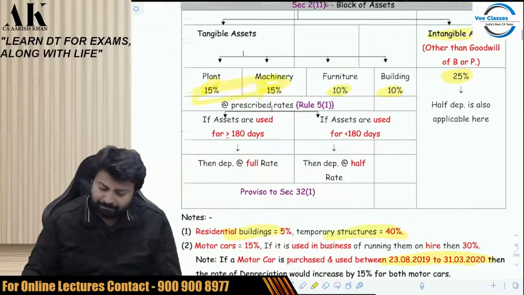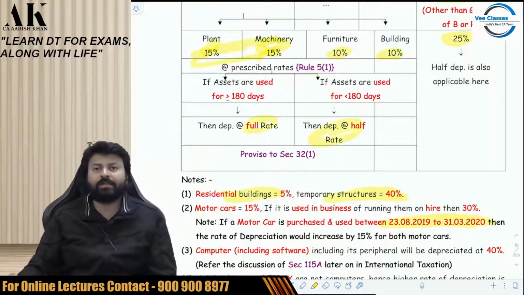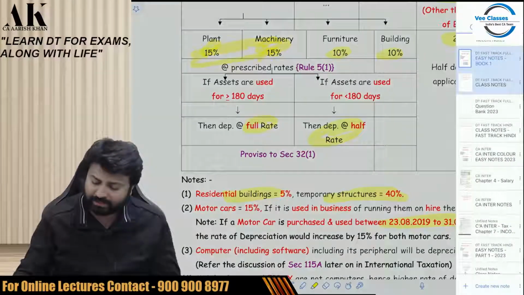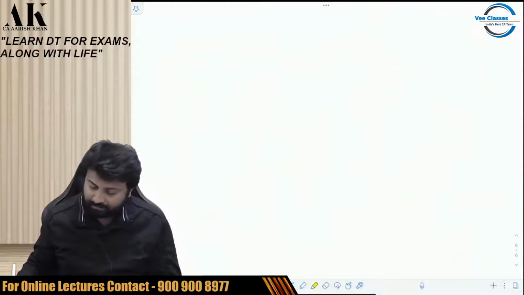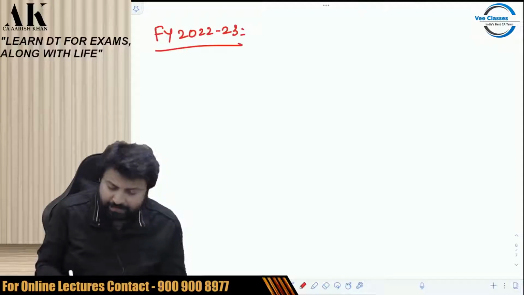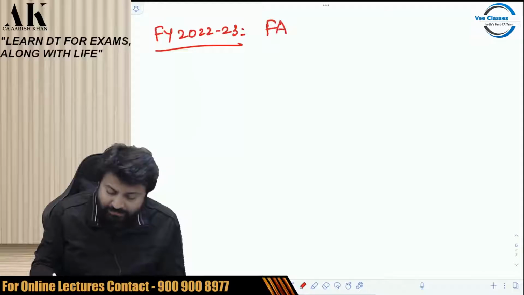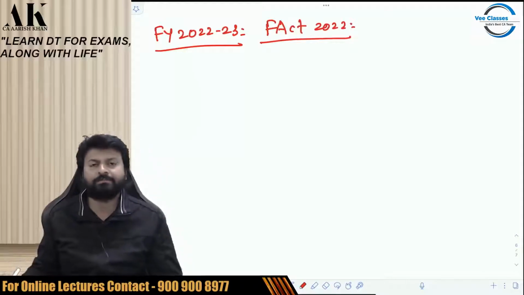Now, there is some concept of half depreciation, full depreciation also under income tax law. The concept is very straightforward. Listen carefully. The financial year which is applicable for your exam is financial year 2022-23. This is applicable for your 2023 exams. The Finance Act which is applicable for your exam is Finance Act 2022.